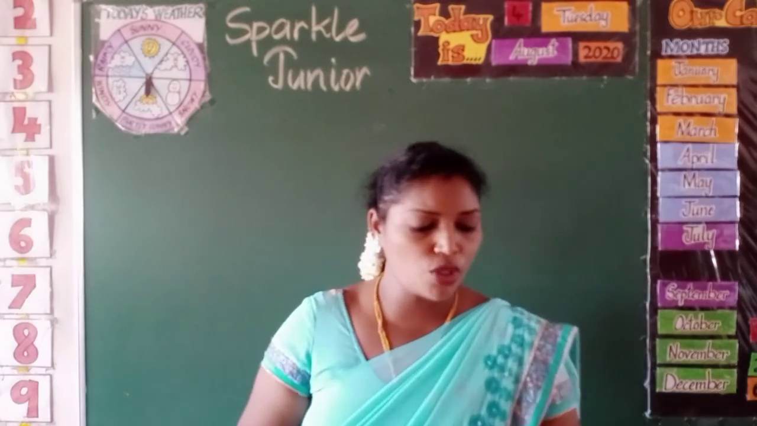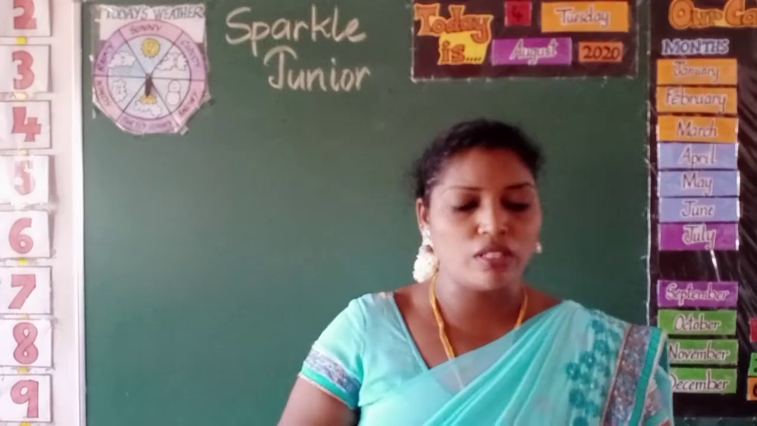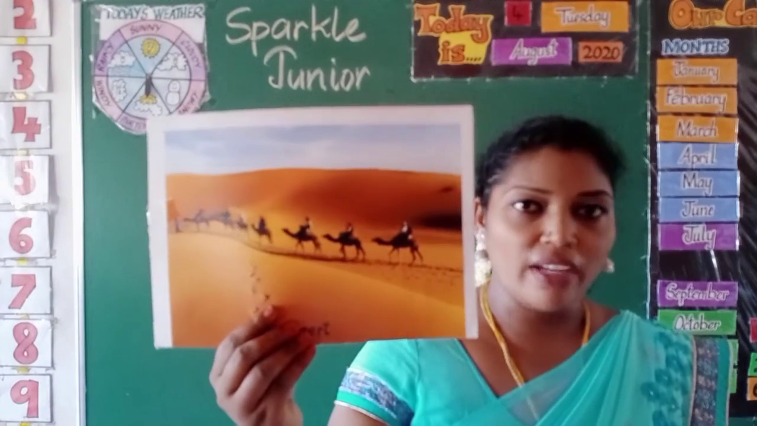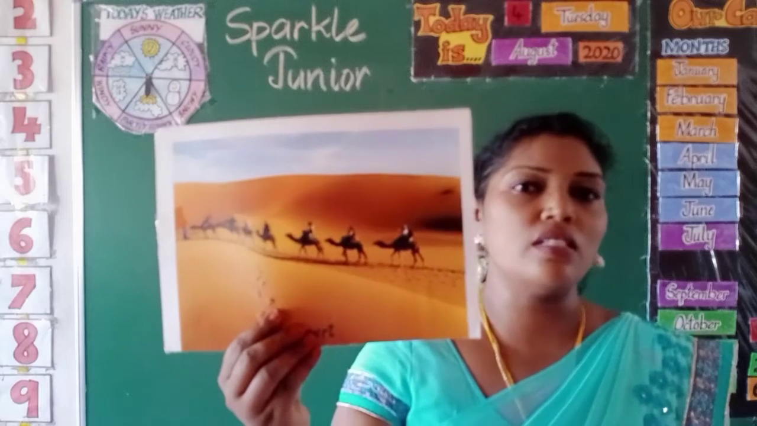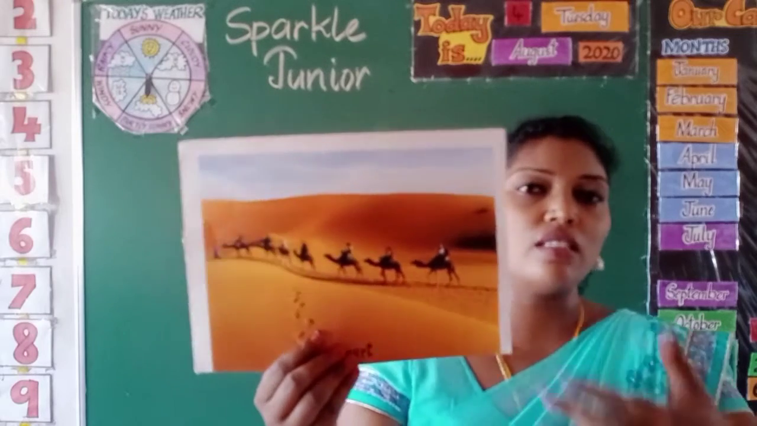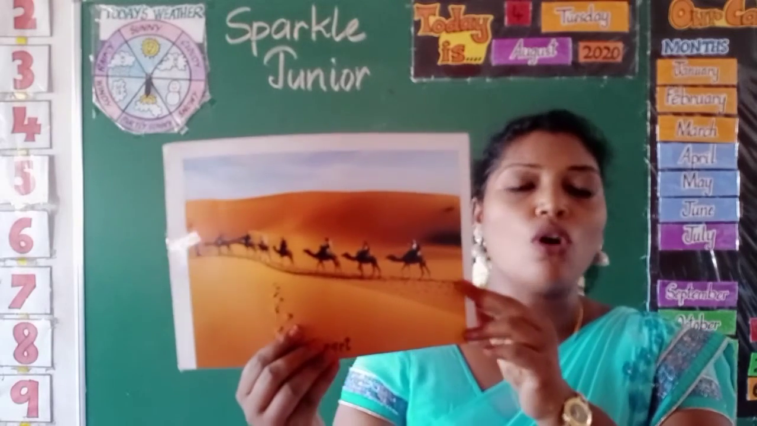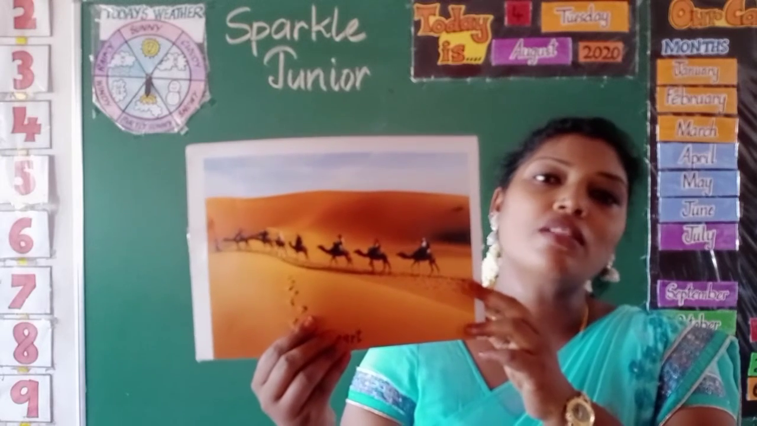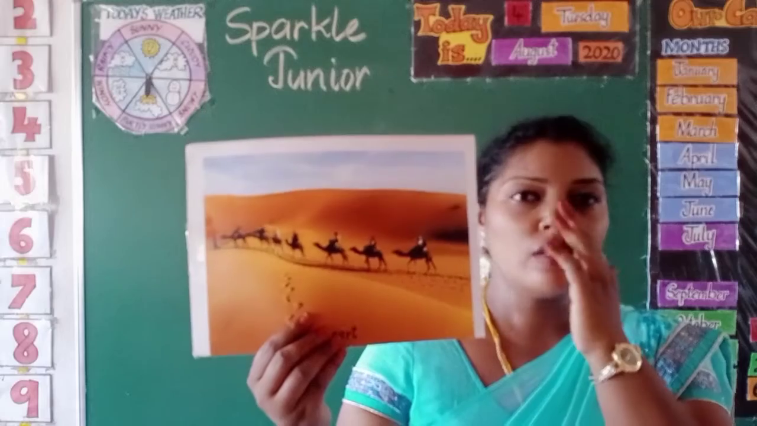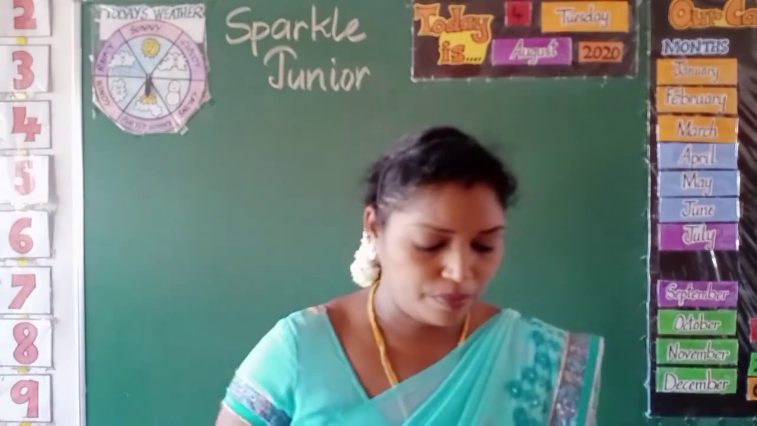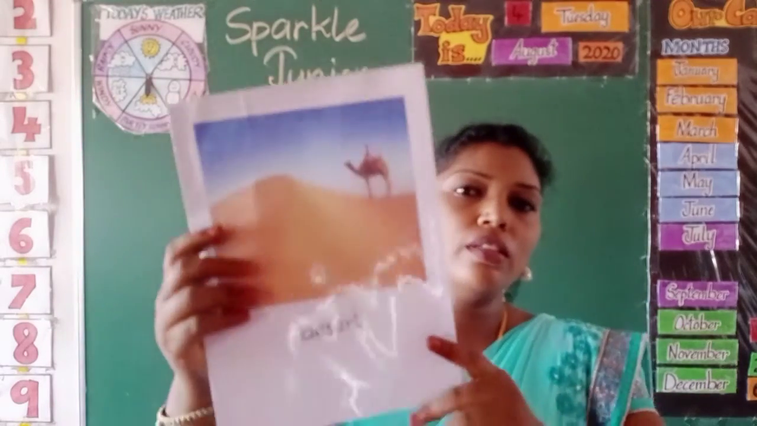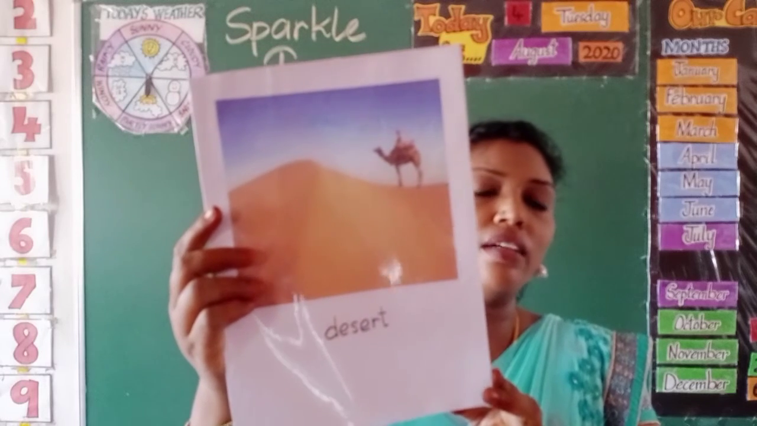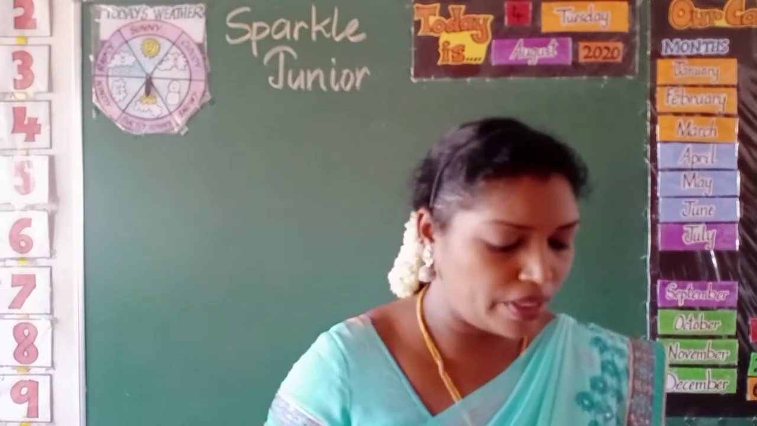Now I'm going to show you some desert animals. Can you see what animal is in this desert? Very good, they are camels. Camels are the most commonly found animal in the desert, and they are mainly used for transport. Now look, here is one camel. The camel is also brown in color, and the desert is also brown in color.